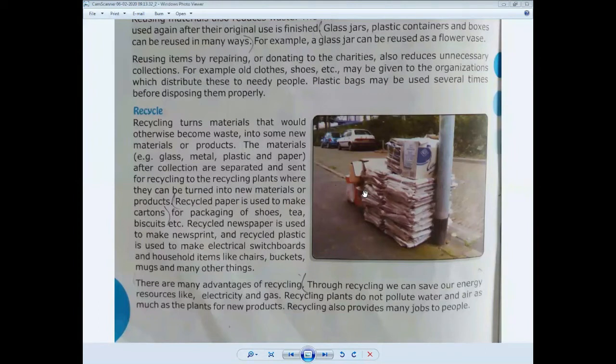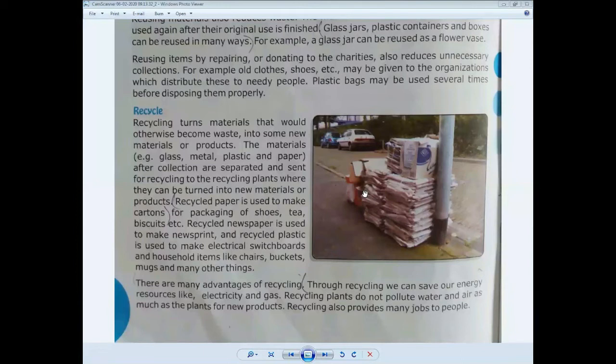Paper can be recycled into new paper to make curtains for packaging of shoes, tea biscuits, etc. We can also use different types of paper that can be recycled again. For example, if we use one side of the paper, it can be recycled from the other side of the paper. And recycled newspaper is used to make newsprint, and recycled plastic is used to make electrical switchboards.